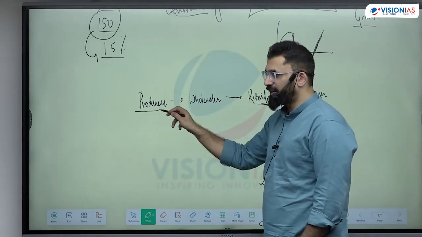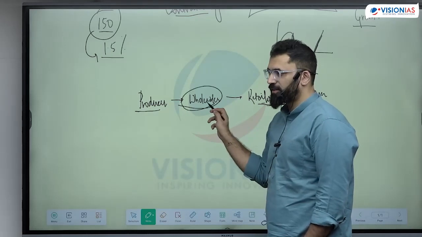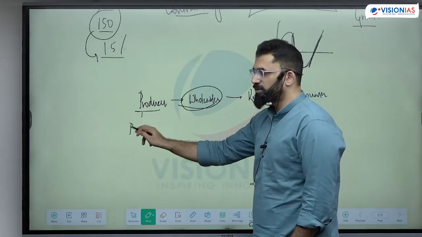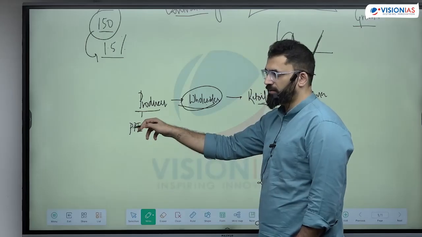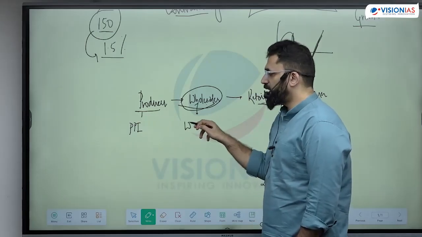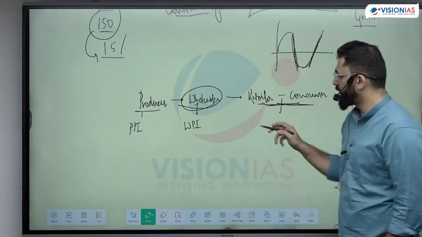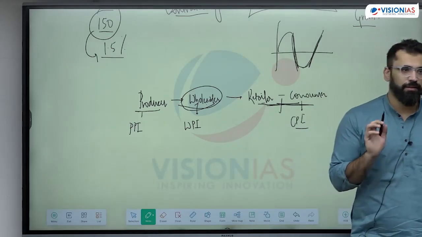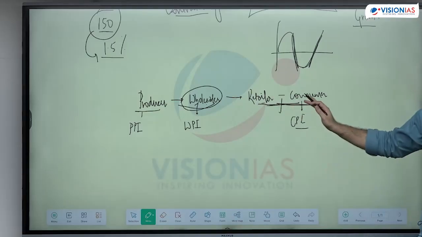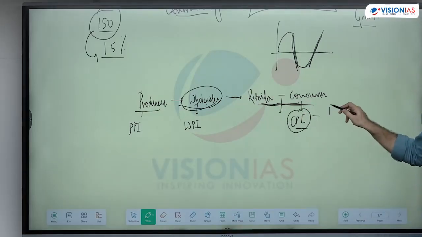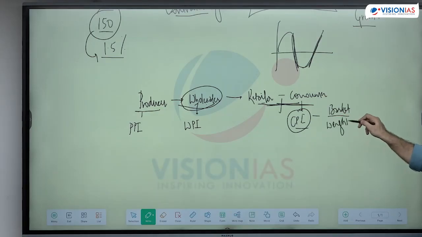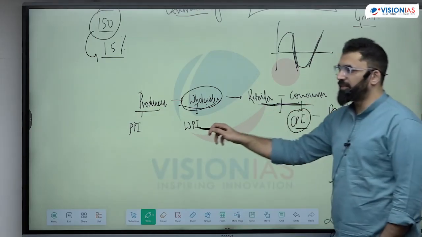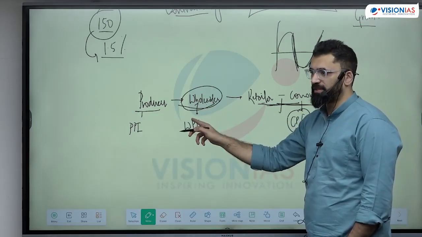For the producer, we don't have an index. This is why we see another index, that is wholesale. Though we should have a producer price index, India is still developing this. Till then we have WPI. Consumer is here. And since we are constructing indices, remember how we construct indices? We make a basket and weights are assigned. Weights are assigned based on how much the expenditure is happening on that. Similarly, weights are assigned based on how much production of that happens.